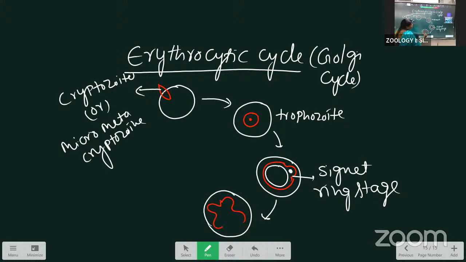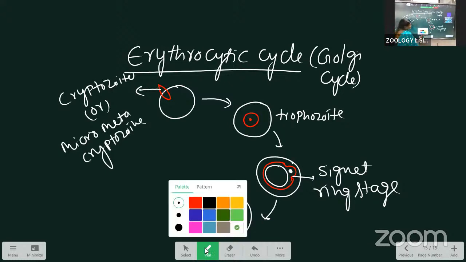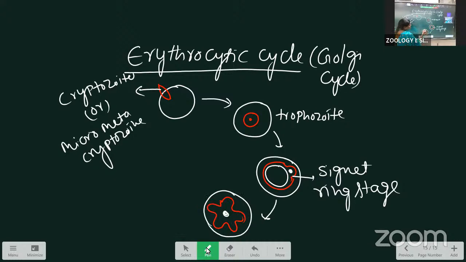They have an irregular, amoeba shape, and surrounding it Schaffner's dots are present. Hypertrophy and Schaffner's dots occur at this time, and that continues in the gametocyte stage also.